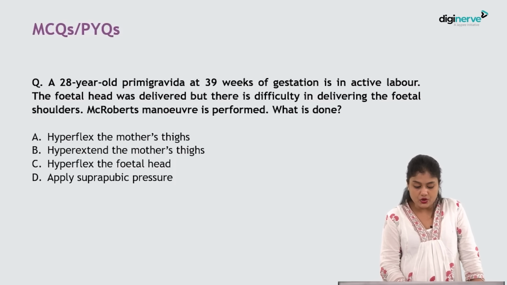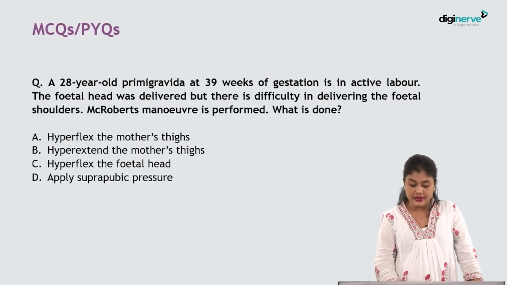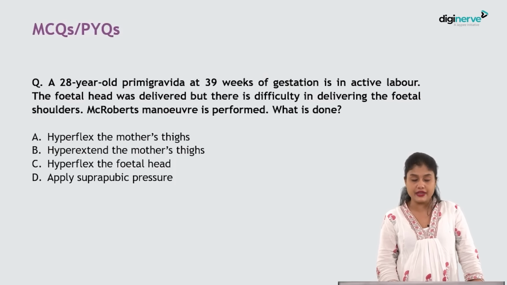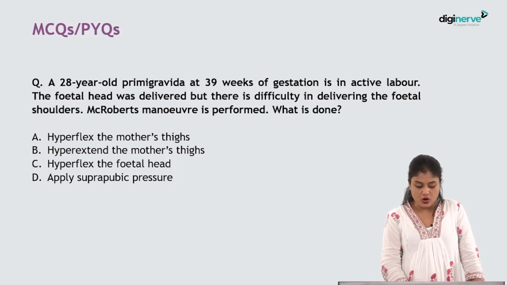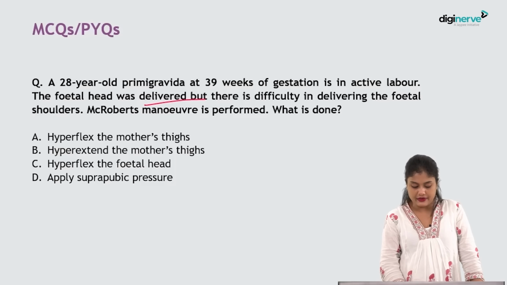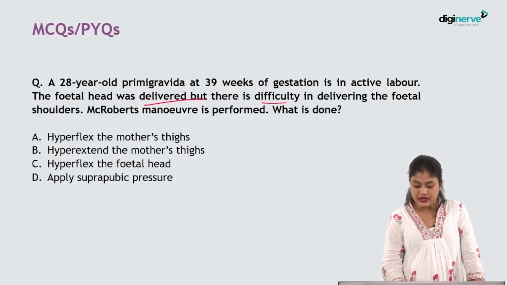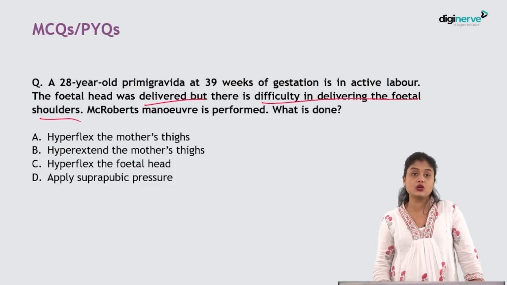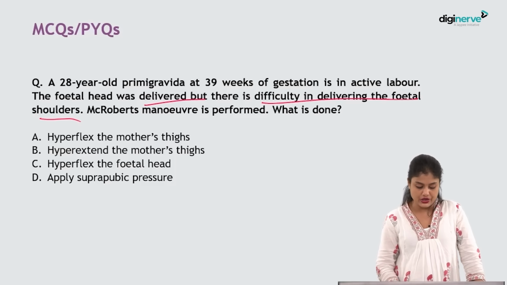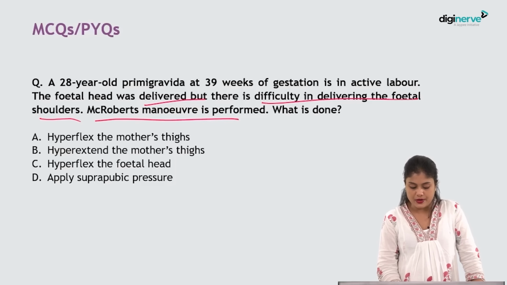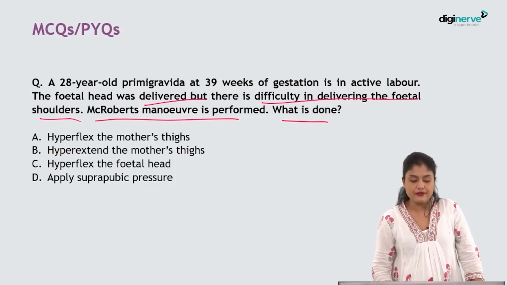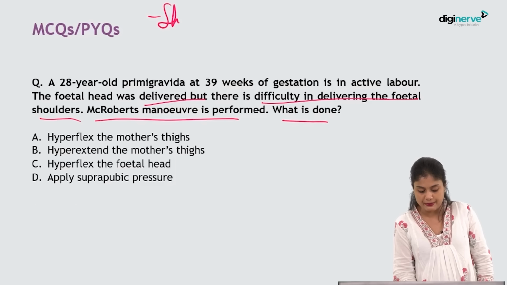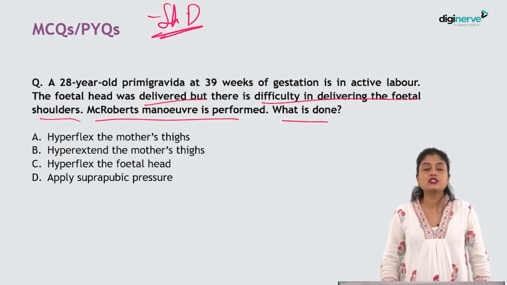A 28-year-old primary gravida at 39 weeks of gestation is in active labor. The fetal head was delivered. Okay, active labor, head was delivered, but there is difficulty in delivering the fetal shoulders. Okay, shoulder difficulty is there. This is called what? Shoulder dystocia. McRoberts maneuver was performed. What is it done? Okay, we have not told about shoulder dystocia per se. So what is shoulder dystocia?